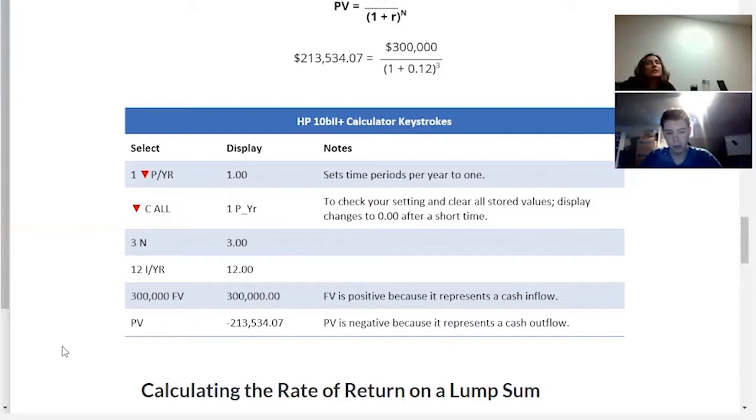So yeah, that sets the compounding period to 1. We're not going to change it. Only for the mortgage calculations will we have to change it. Okay, so we did clear all. We set the time period to 1.